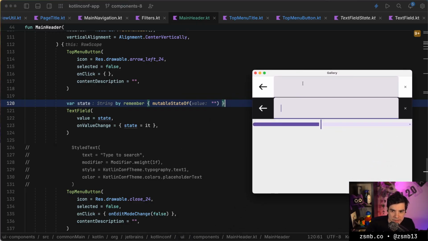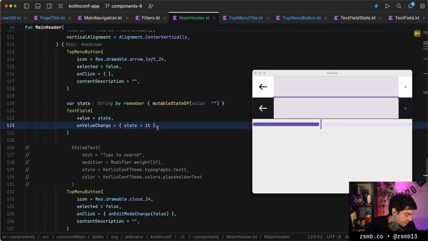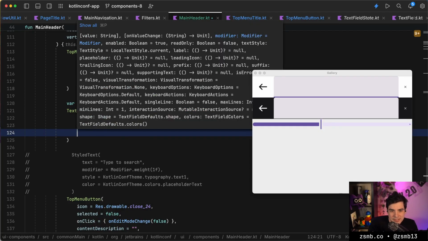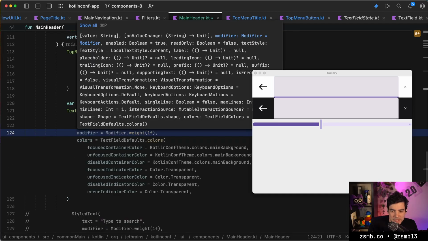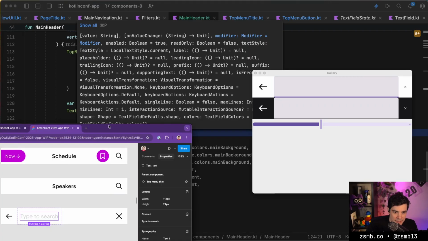Hot reload. We have the ugliest text field in the world because it's material in front of our own design. Yeah, I feel like we really need something in between. We kind of need a basic unstyled text field, ideally. That would allow us to set just at least a hint, because the hint is really all we need to render on top of it. Do we need anything else?